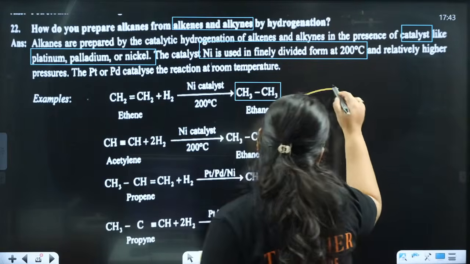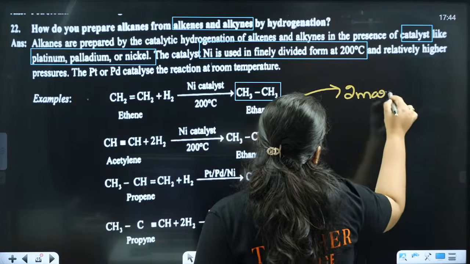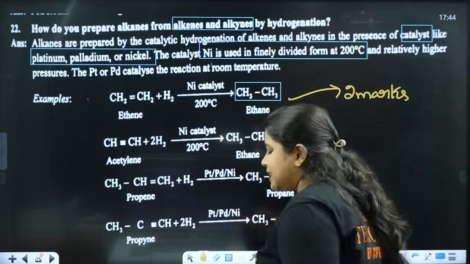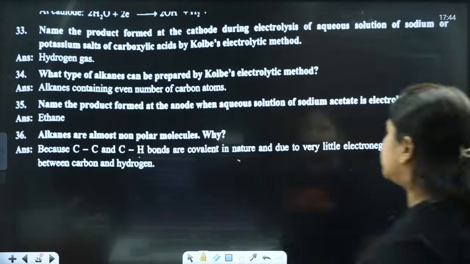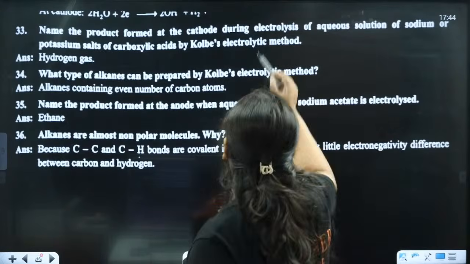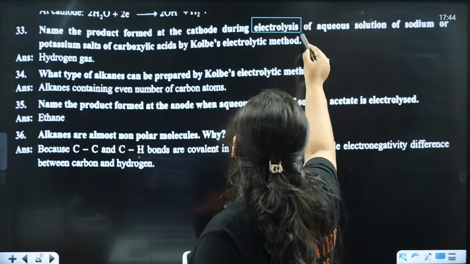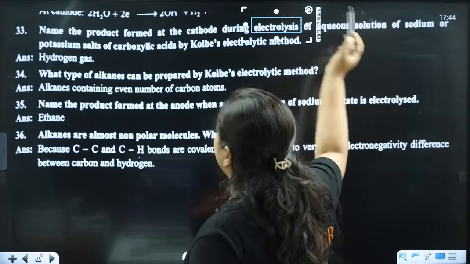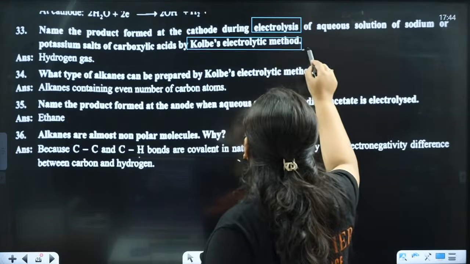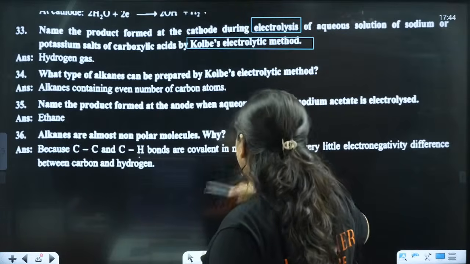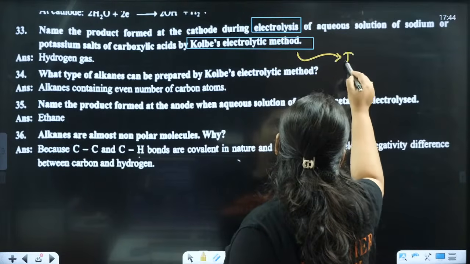They might ask this singly also for 2 marks. They can ask each question for 2 marks. Understood? Next question. Name the product formed at the cathode during the electrolysis of the aqueous solution of the sodium or potassium salts of carboxylic acid by Kolbe's electrolytic method.